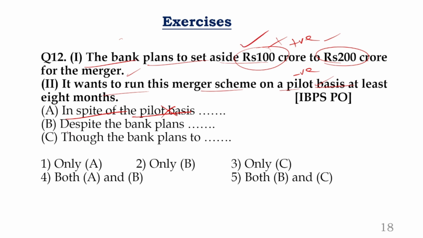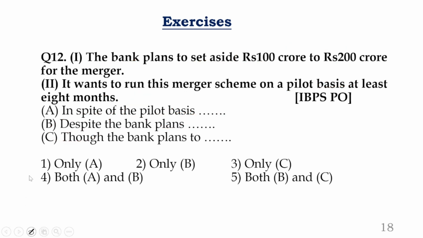Okay. Now look at this. Second one. Despite the bank plans to invest. Sir, can we start this? Of course, in spite of and despite are both contrast only, no problem, no doubt at all. But the point is, the bank is the subject of the sentence, plans is a V5 form, there is subject-verb agreement. Subject-verb agreement cannot go with the word despite. Is that clear? Despite should only start a phrase. I already gave you this point before, so please go back to the previous slides and watch that. Despite should only form phrases. In spite of should form only phrases. But the phrase with in spite of is not meaningful. That's why we kept it aside.